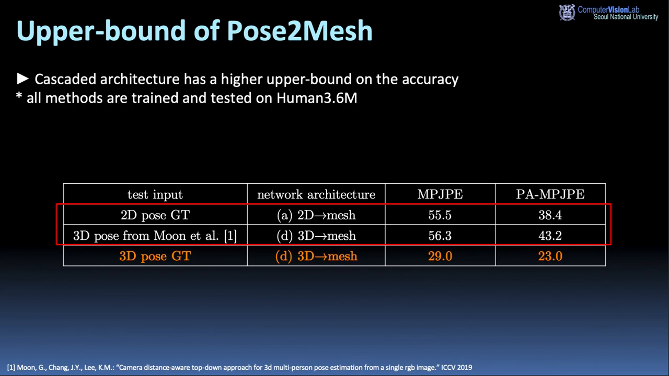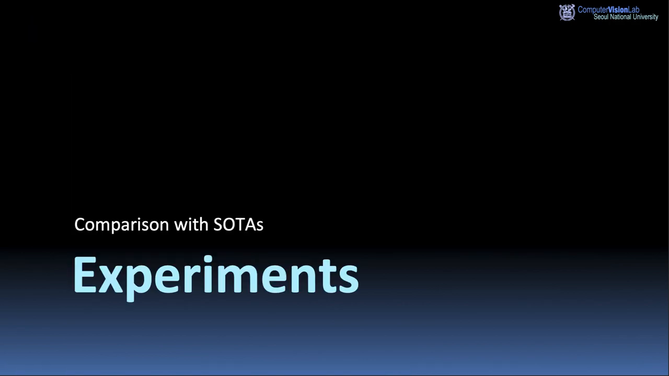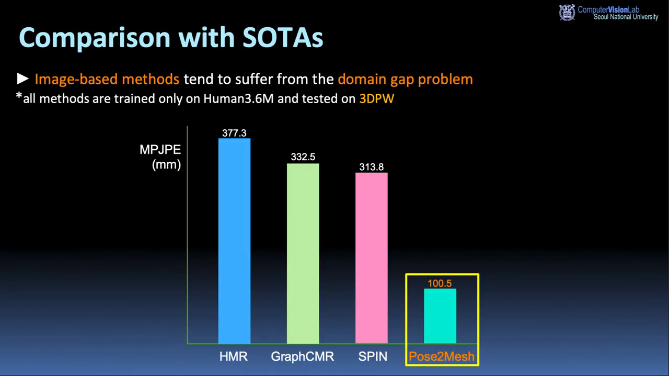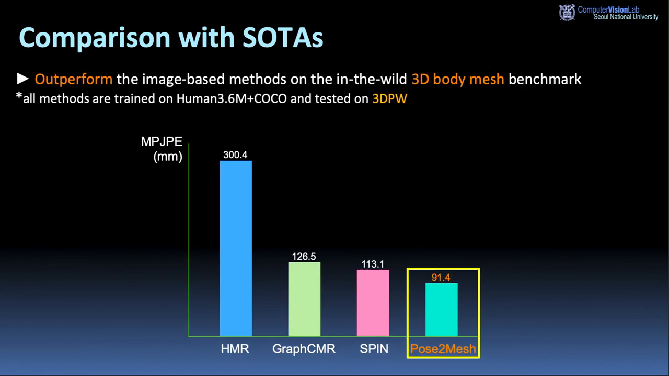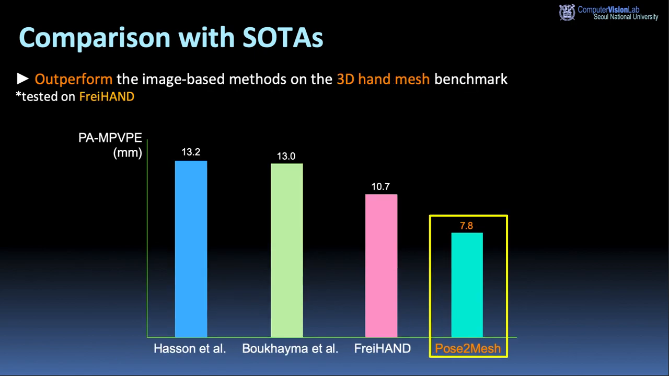Here we compare our PoseMesh with state-of-the-art methods. When we train all methods only on Human3.6M, image-based methods tend to suffer from the domain gap problem, while PoseMesh provides considerably lower error on 3DPW, the in-the-wild body mesh benchmark. PoseMesh still outperforms the state-of-the-art image-based methods by a large margin, even after we train all methods additionally on COCO, the in-the-wild 2D pose dataset. In addition, PoseMesh achieves the lowest error on the 3D hand mesh benchmark compared to state-of-the-art hand mesh estimation methods.